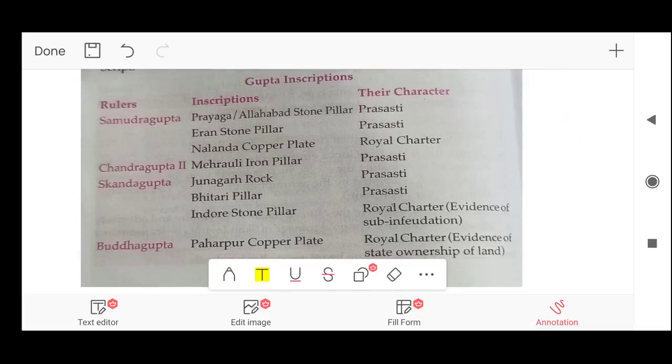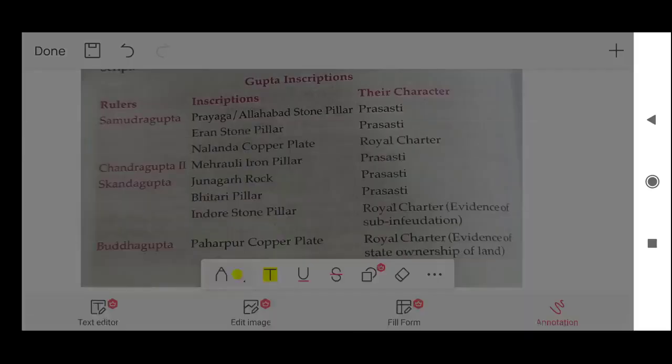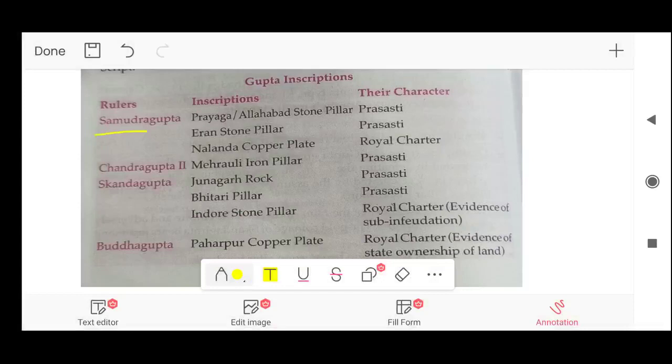Rulers, inscriptions and their character. First ruler, Samudragupta. His inscriptions are found in Prayag or Allahabad stone pillar, Eran stone pillar. Eran stone pillar is in Madhya Pradesh, Nalanda copper plate. So the Prayag Allahabad stone inscription and Eran stone pillar are in the form of prashasti, and the Nalanda copper plate is a royal charter.